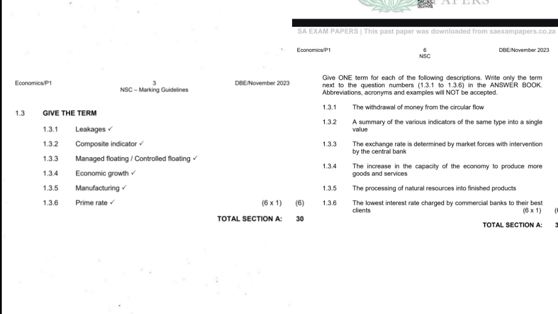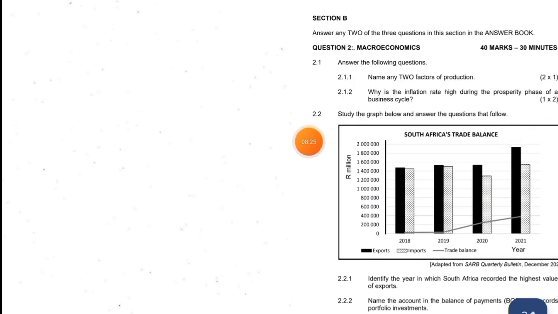So guys, this is it. We are done with section A. Now we are going to section B, which we all know what we do in section B. You have to choose. Section B says answer any two of the three questions in this section in the answer book. There's question 2, 3, 4, so you have to choose two questions only. I'm going to choose question 2 and 3 only.